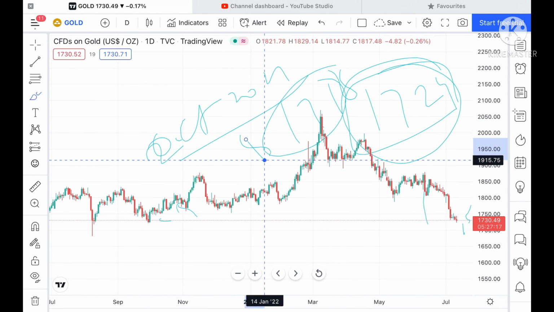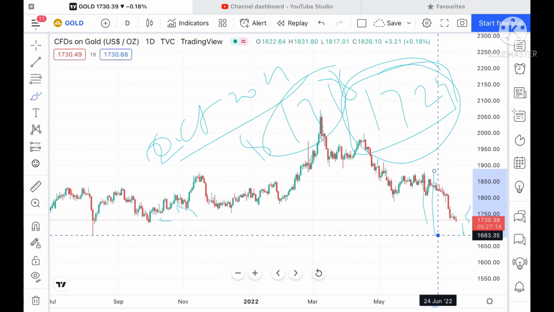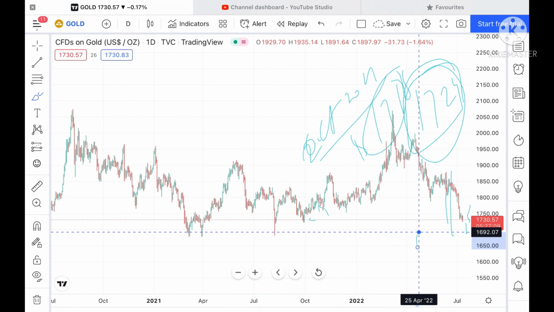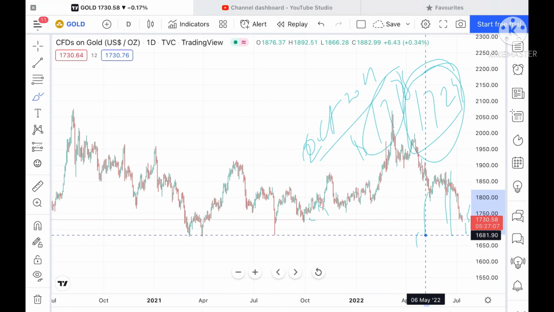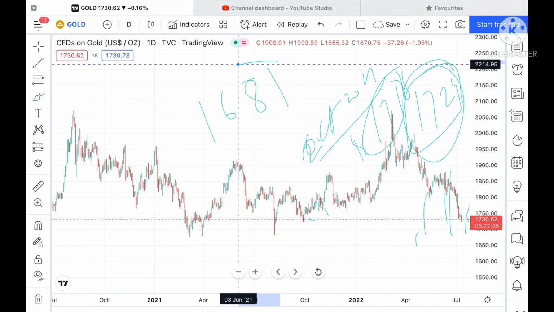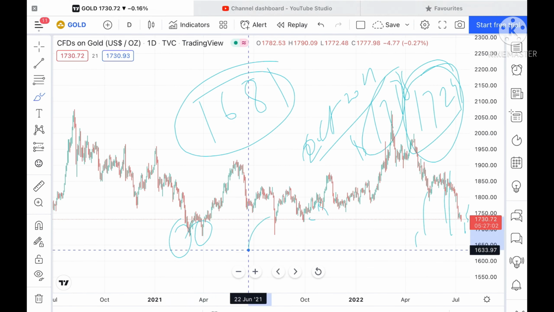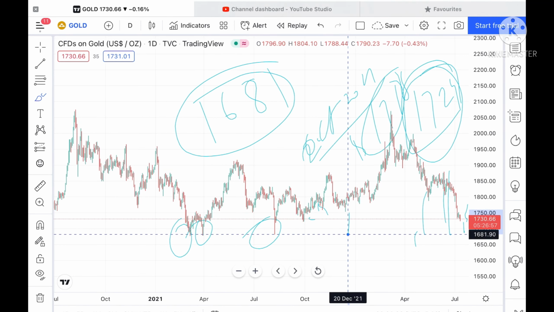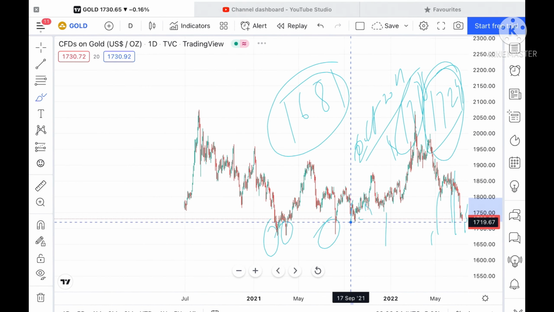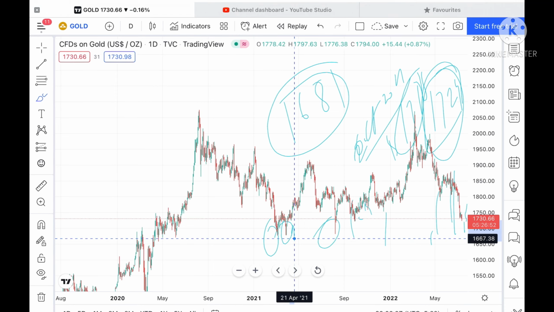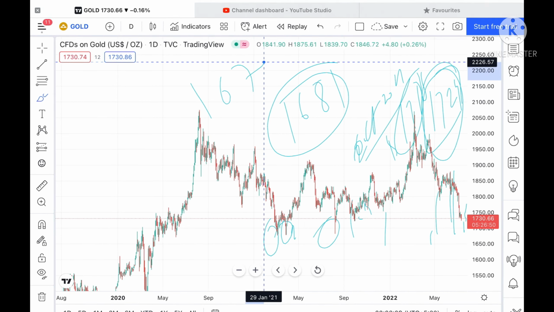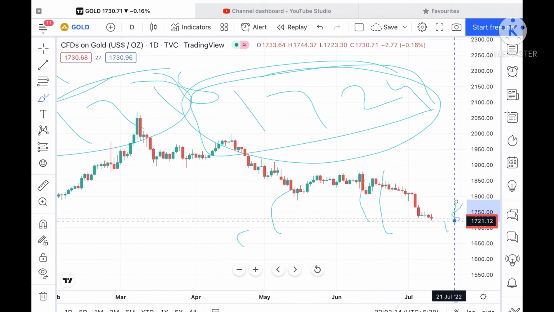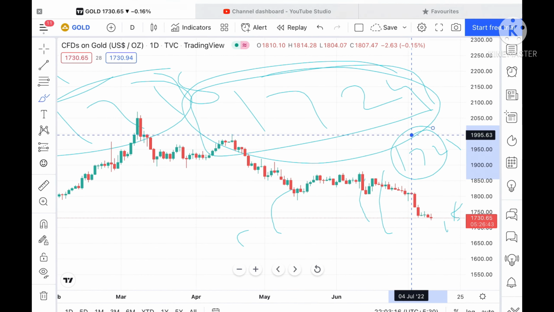And if that level also didn't sustain, then we can see it can move further low towards a level of 1692. Once the price goes below that level, then we can see it can touch a level of 1681, and 1681 is already a weak support. So keep this in mind that the probability is very high. We can see it can move further low and go down towards a level of 1670. There is a high probability that if the price didn't sustain this particular level of 1722, 1724, we can see it can move further down.